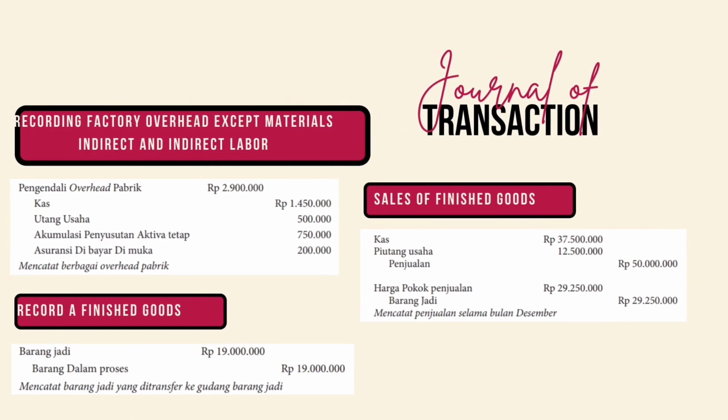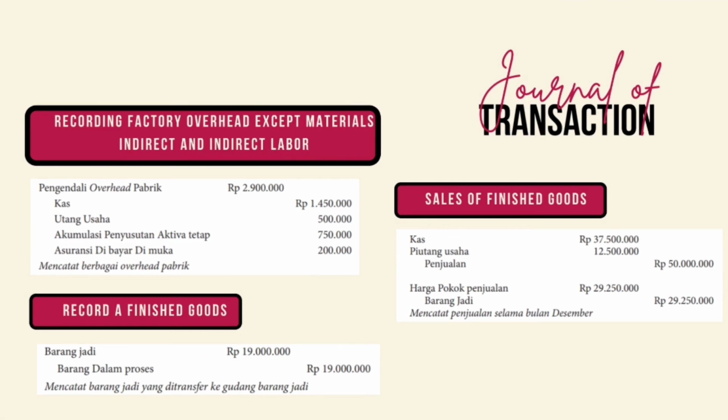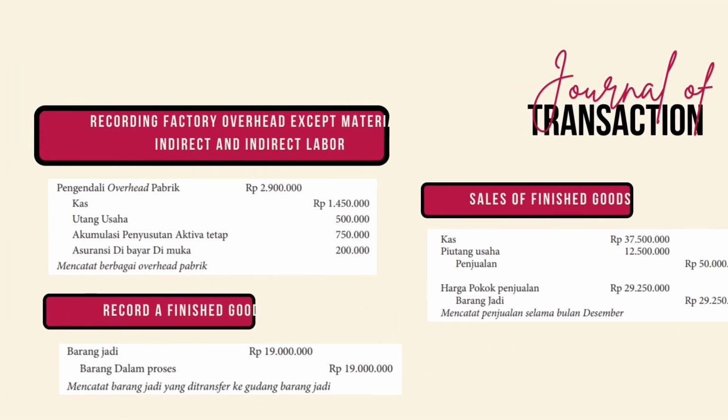The journal when recording factory overhead except materials, indirect and direct labor: pengendali overhead pabrik in the debit, and then kas, utang usaha, akumulasi penyusutan aktiva tetap, asuransi dibayar di muka in the credit. The journal when the company records finished goods: barang jadi in the debit, and then barang dalam proses in the credit. Journal when company sells finished goods using the perpetual system: kas in the debit, piutang usaha in the debit, and then penjualan in the credit. Then harga pokok penjualan in the debit, and then barang jadi in the credit.